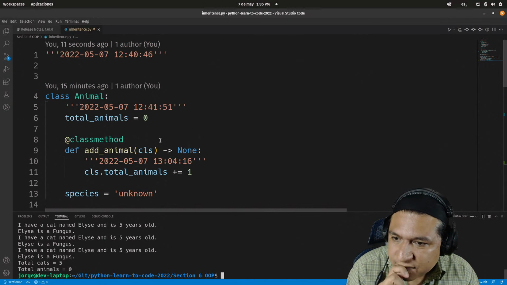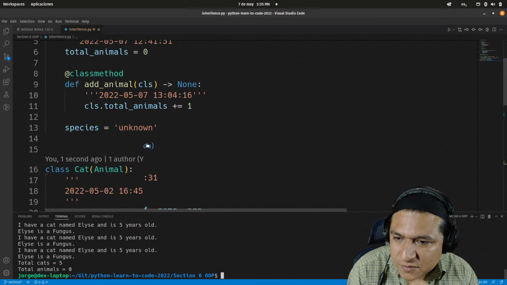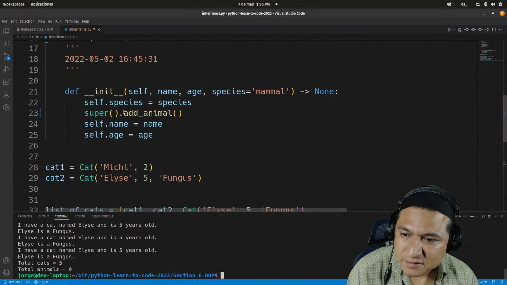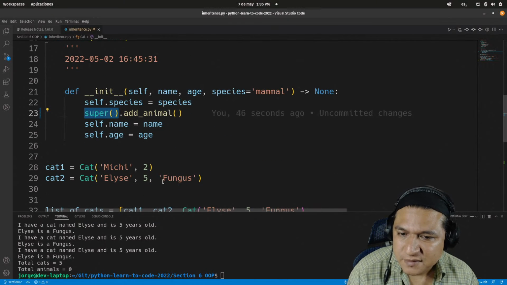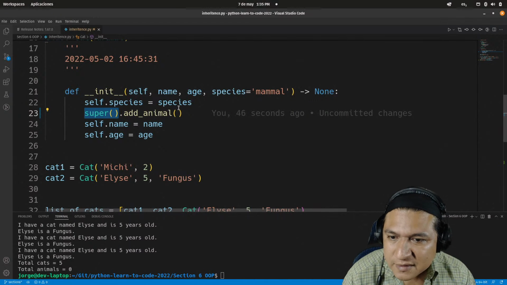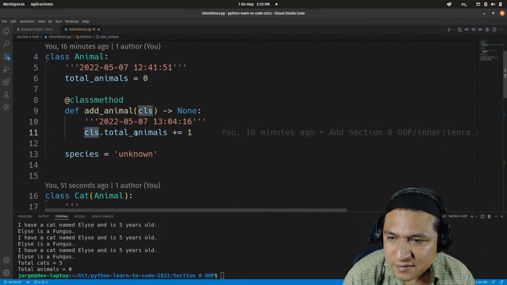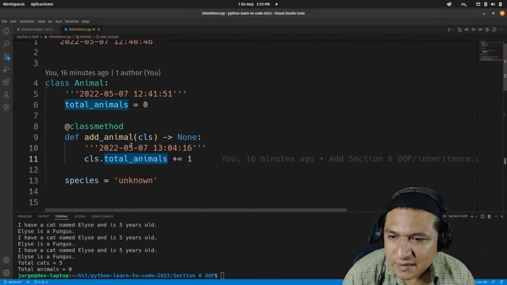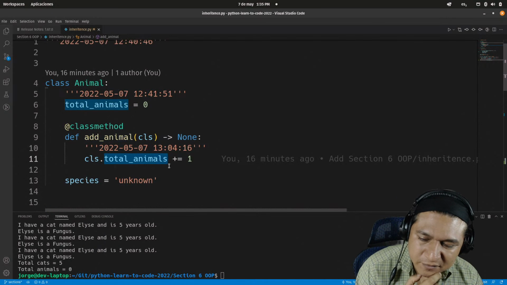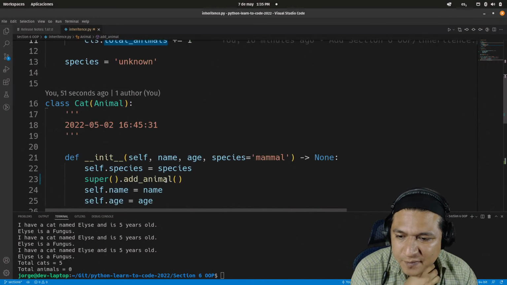Because if I print out animals, oh wait, I am executing the super version. This is actually working, but I believe that the class method, this thing right here, is only working for cats though.